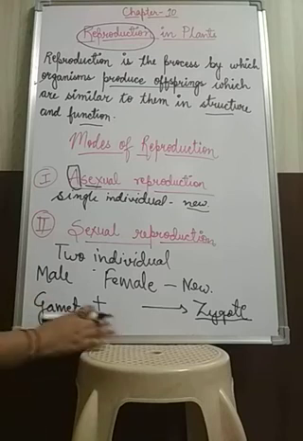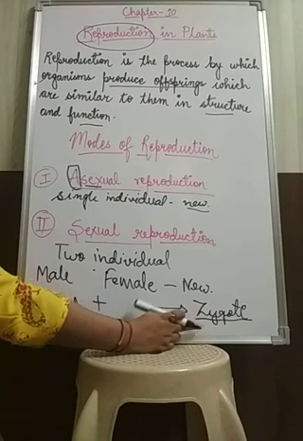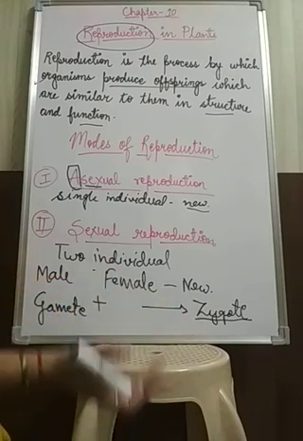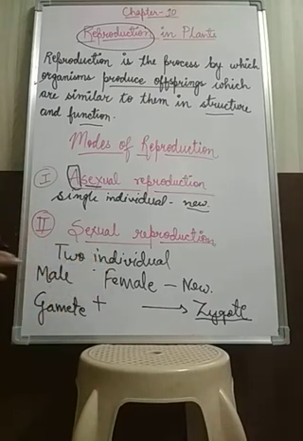These two gametes, the male gamete and the female gamete, fuse together and form a new cell that is known as zygote. This zygote further divides and forms the new offspring, the new organism. So this is how reproduction takes place. Now this is very brief about sexual and asexual reproduction. In the next topic we will learn about the detailed methods of asexual reproduction.